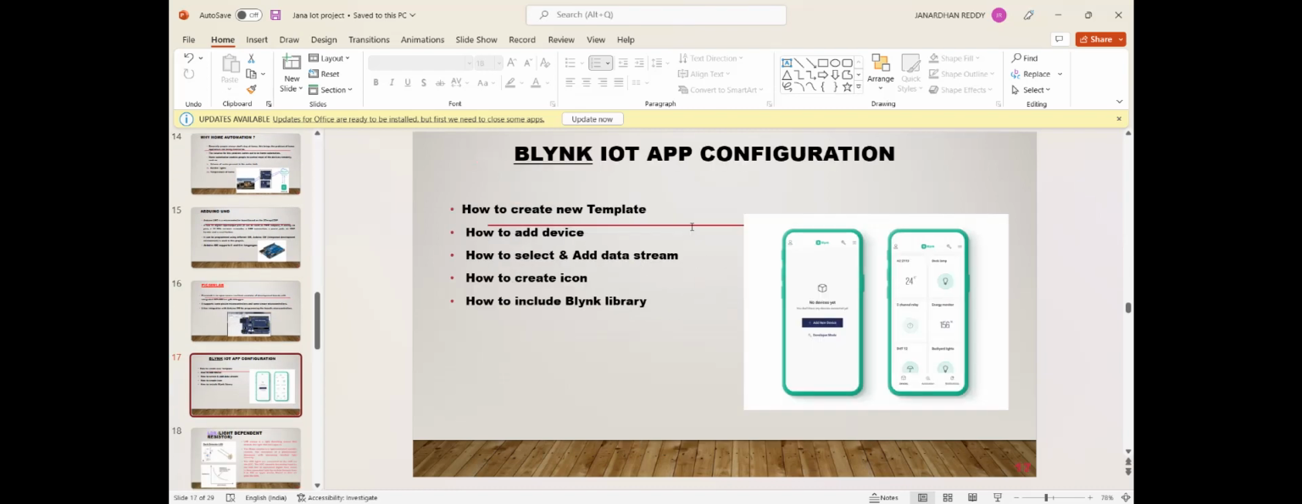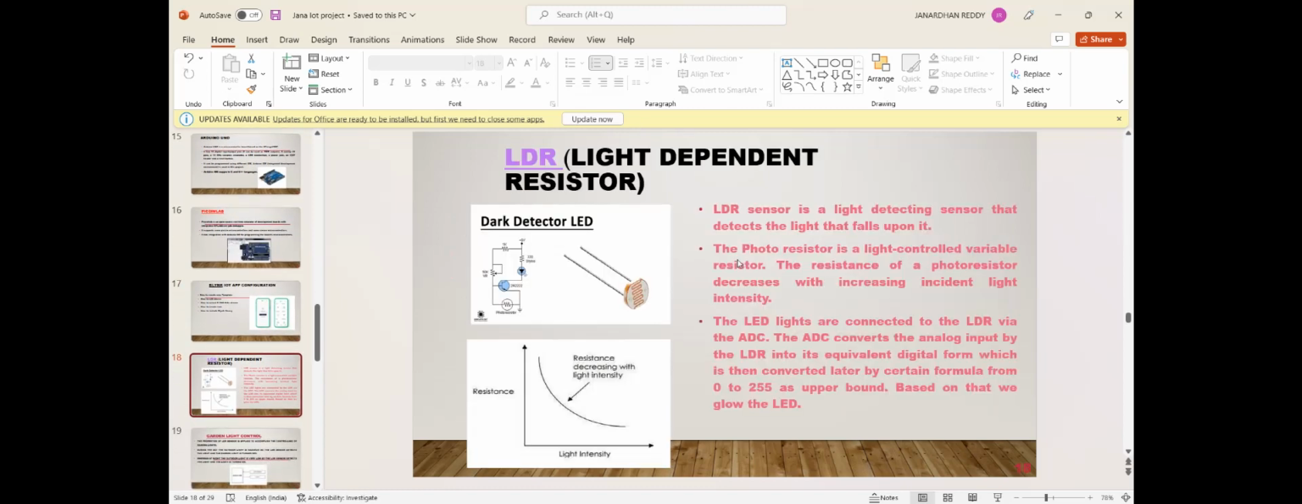Blynk IoT app configuration. It looks like this, and it will be downloaded on the mobile. Here, first we have to create a template. Through the template, we have to add a device. Through the device, we have to select and add a data stream, so that we can implement the data of that project. So for that we can create one icon, and through the Blynk library we can access it through the mobile IoT application.